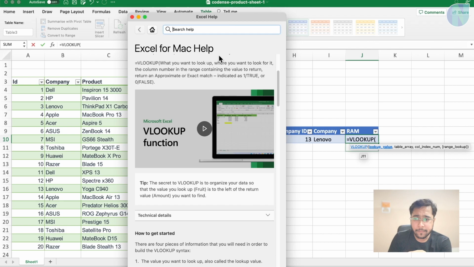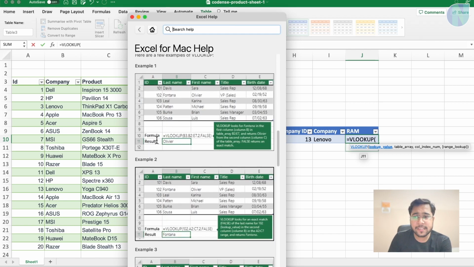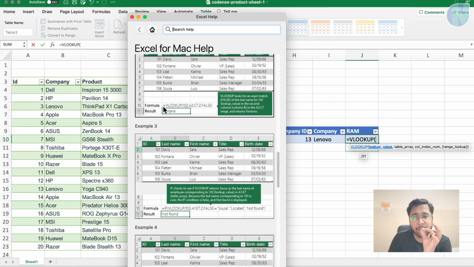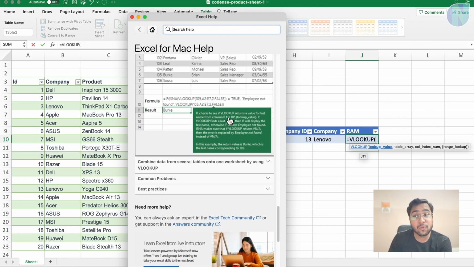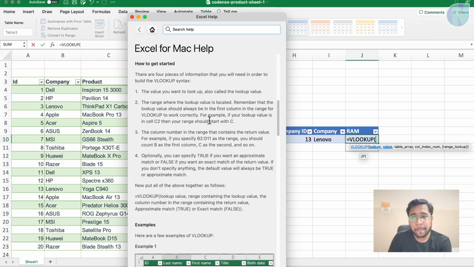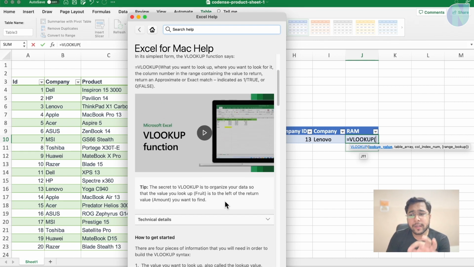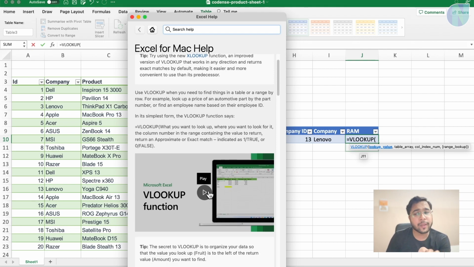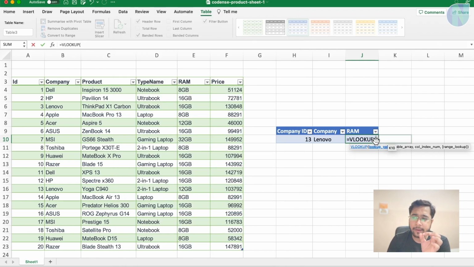This may have some information and some examples as well of how VLOOKUP works. You can go through it, see example 1, example 2, 3, 4, and 5. So many examples are here, right? So just go through it, read about it, and you will get it. It also has a video which you can play to get more reference. This is there for every function.